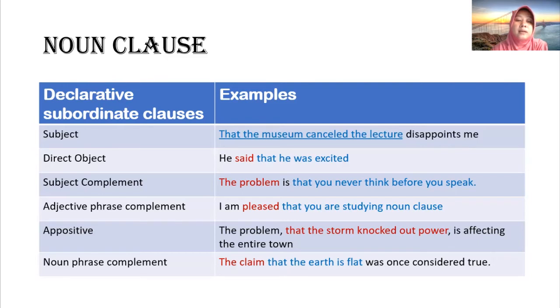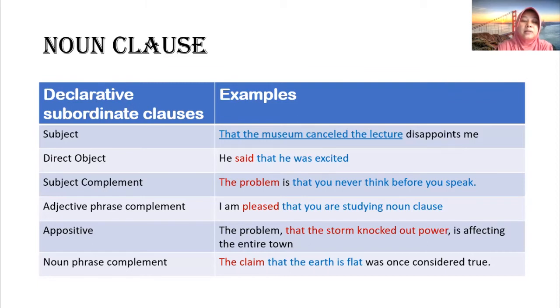Okay, next, noun clause as object. For example, he said that he was excited. The noun clause is that he was excited. It is the object of the sentence. In this case, this is a direct object.